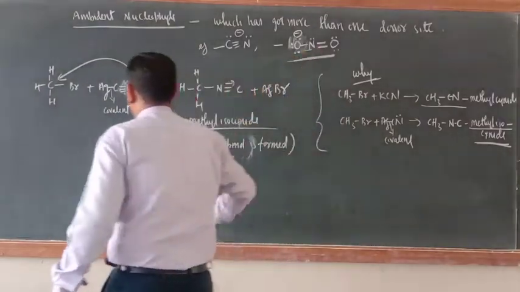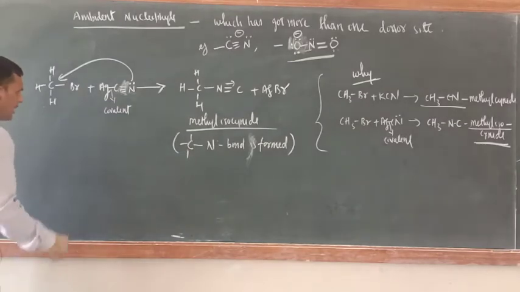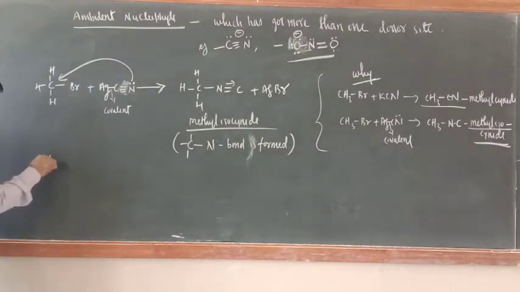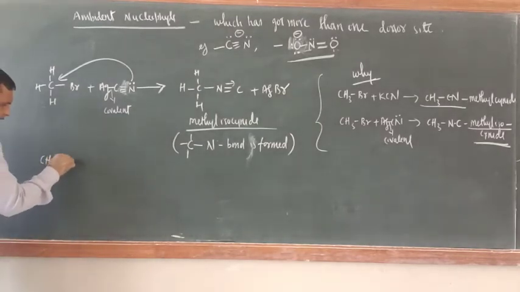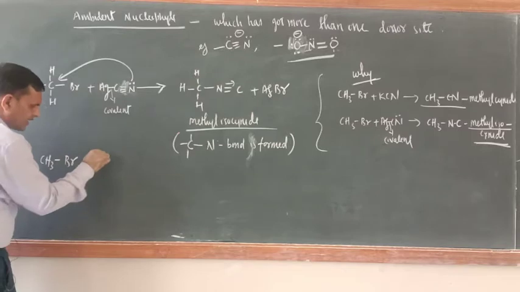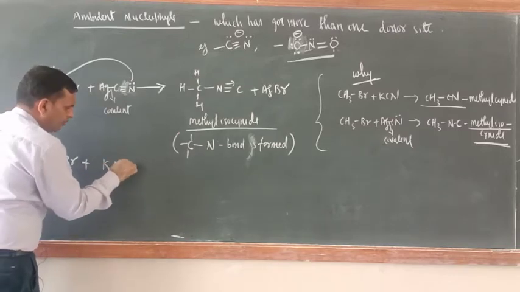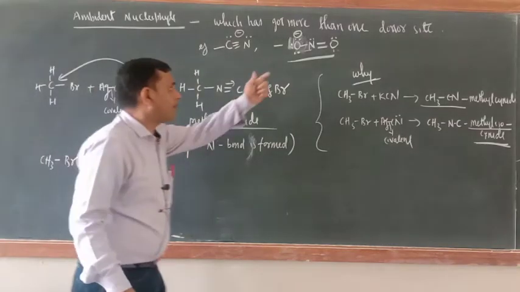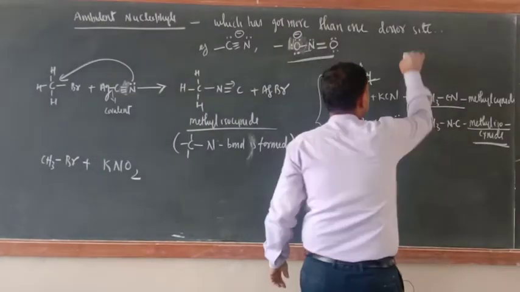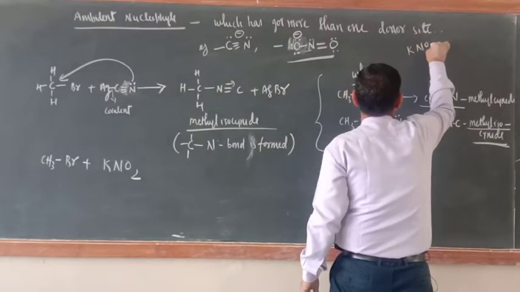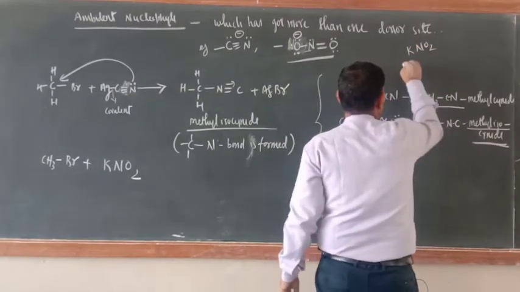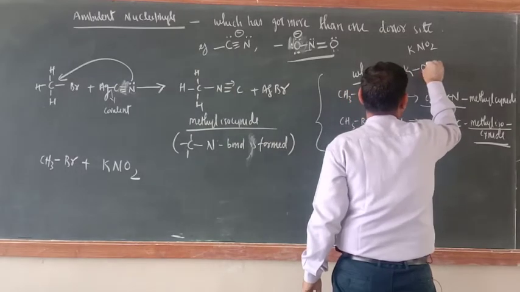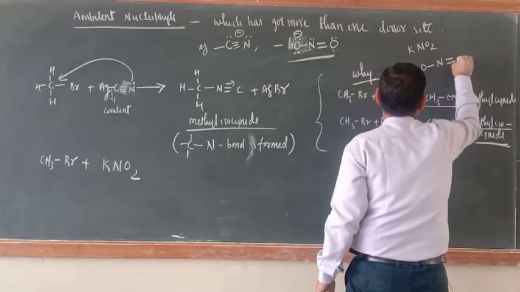Okay, now just see here. Now reaction with CH3Br, always take Br and I only. Now this time, Br only plus KNO2. This is also an ambident nucleophile. Just see. Suppose I am writing KNO2. Okay, so their structure is like that: K-O-N double bond O.